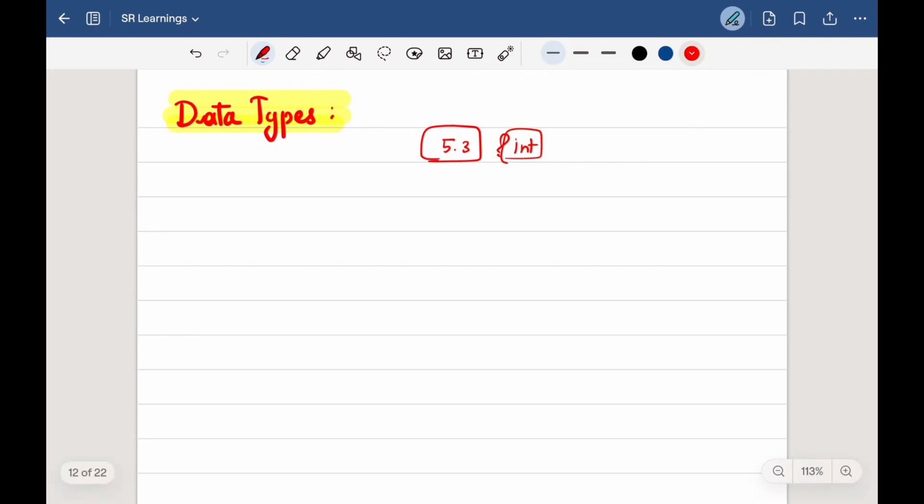So here comes the concept of data types. We should know what data type we have to use in programming based on the type of data we are going to use.